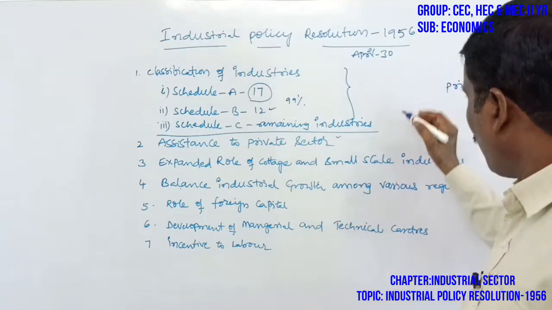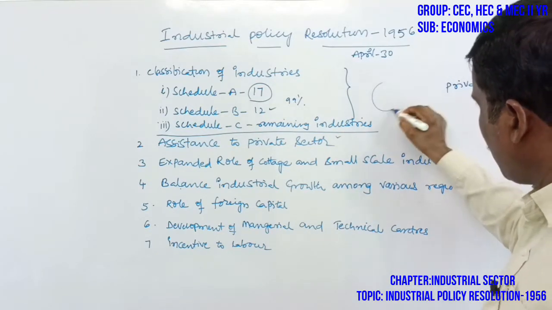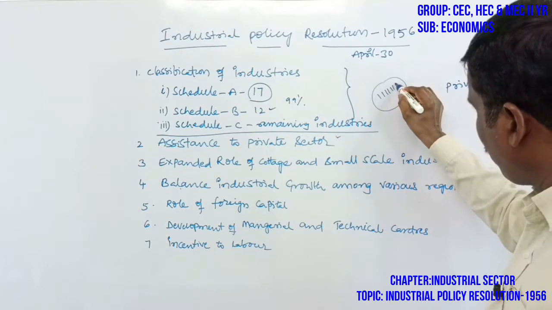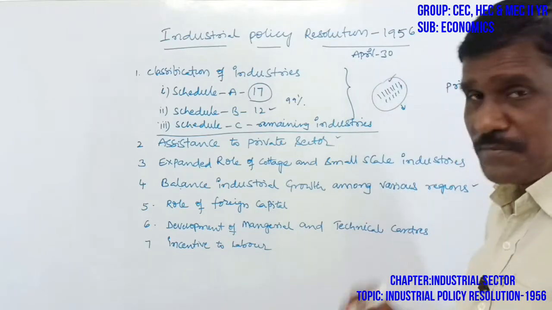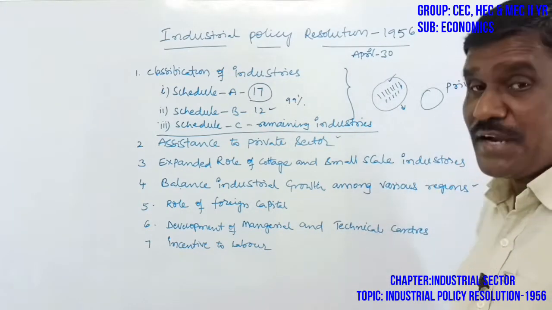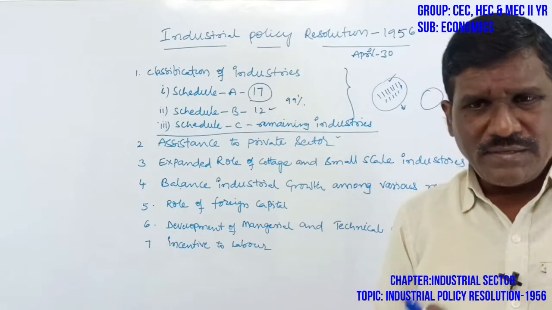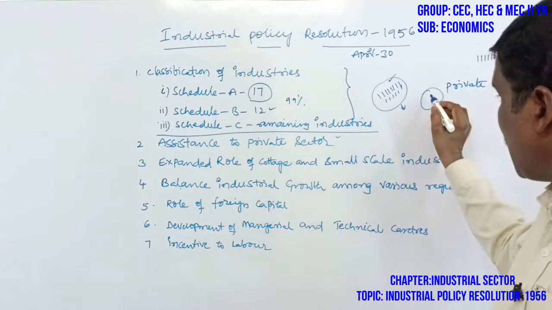For example, suppose a number of cottage and small scale industries are established in this area only, then this area will be developed and the remaining areas will be underdeveloped. So there is an imbalance in regional development.